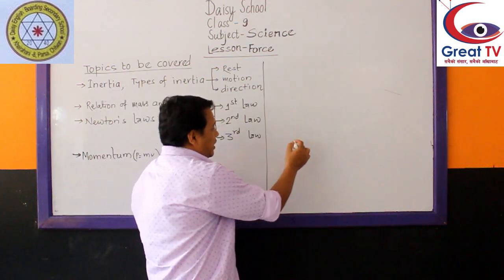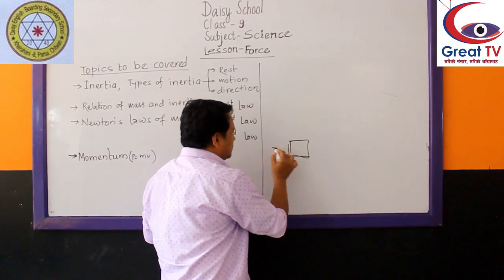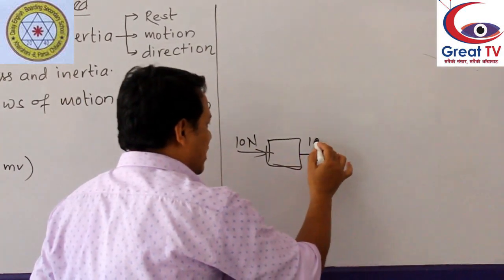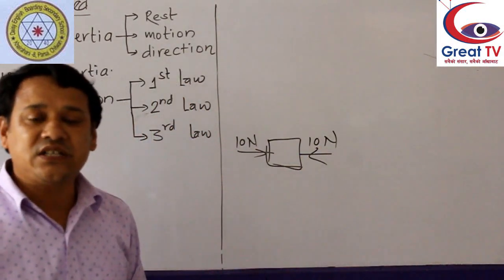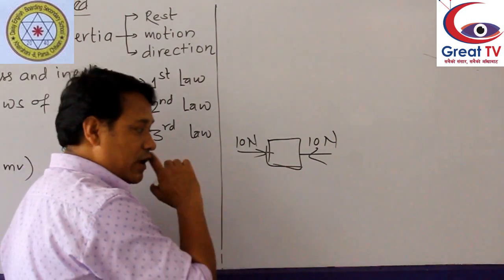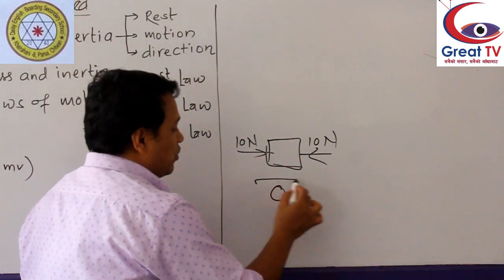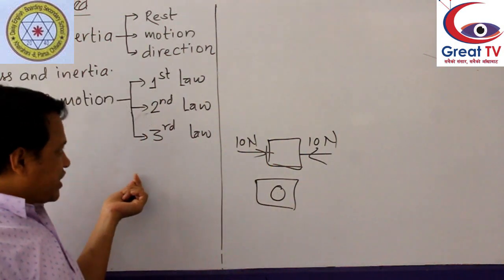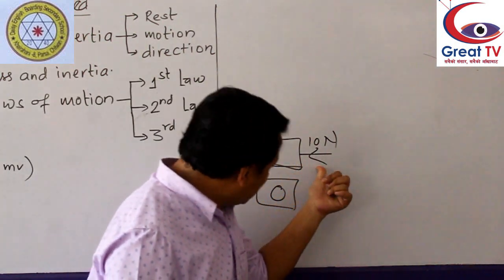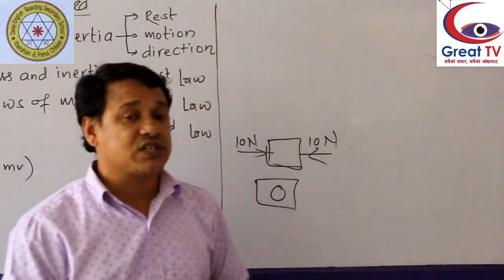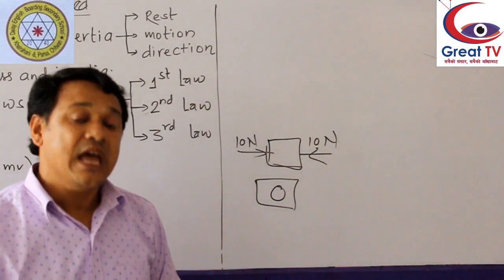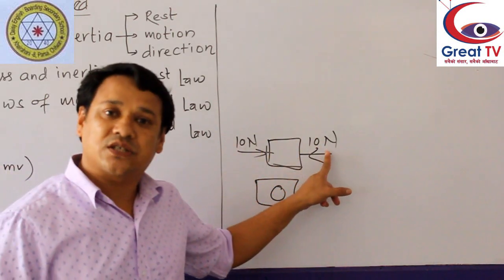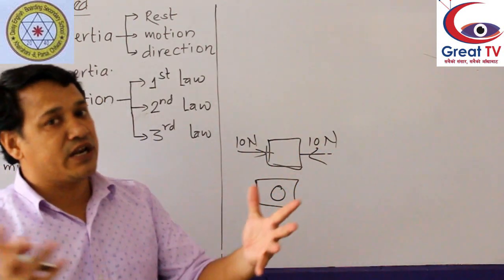If we apply a 10 Newton force from here and another 10 Newton force from here, then the resultant force will be 0, because one person pulls from this side with 10 Newton and another pulls from the other side with 10 Newton. The resultant force, 10 minus 10, will be 0. In Newton's third law also, equal magnitude of force comes into action, but they never cancel each other.